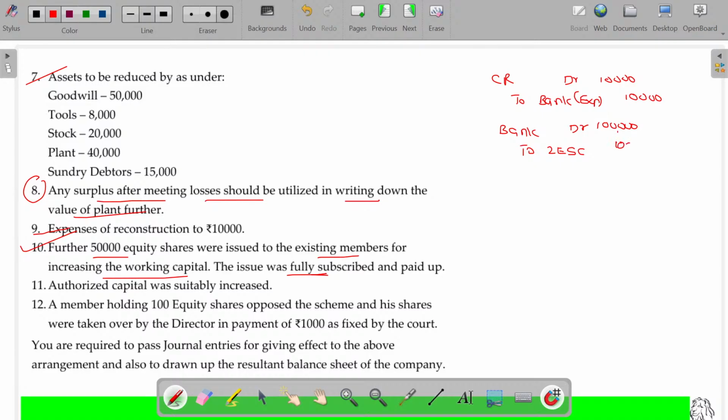Per equity share currently has a face value of rupees 2, not the original 10 rupees. Authorized capital will be suitably increased or modified. We will do that later on. A member holding 100 equity shares opposed to the scheme and his shares were taken over by the director in payment of 1,000 as fixed by the court. The 12th is not a part of your question, not required, because it's outside the company's purview.